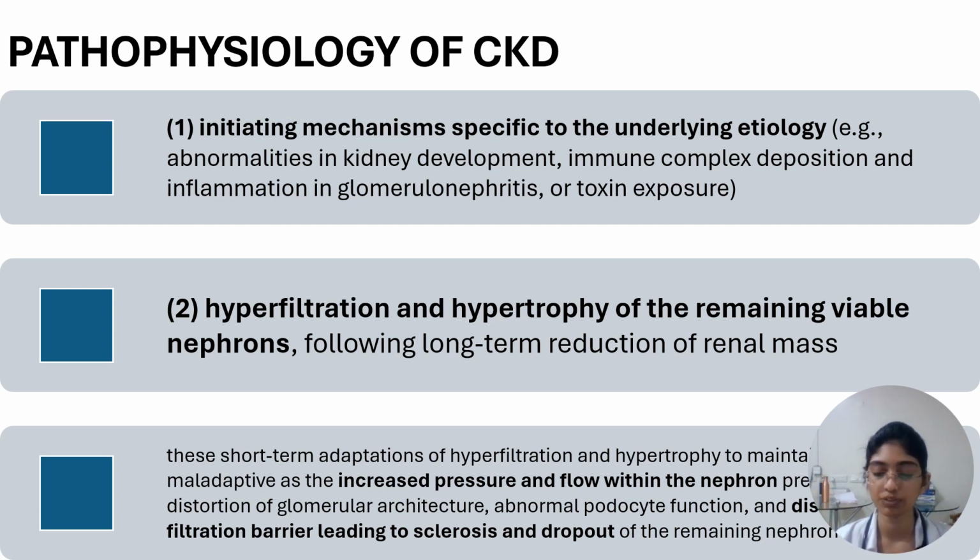When there is so much hyperfiltration, there is excessive pressure inside the nephron. That leads to destruction of the filtration barrier. This leads to sclerosis and dropout of the remaining nephrons. So this keeps continuing and slowly there is decline in the renal function. This is the pathophysiology of CKD.